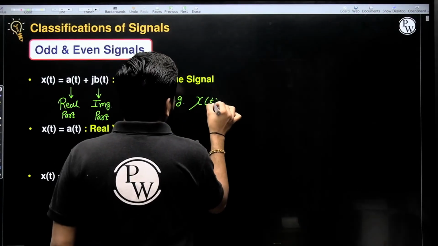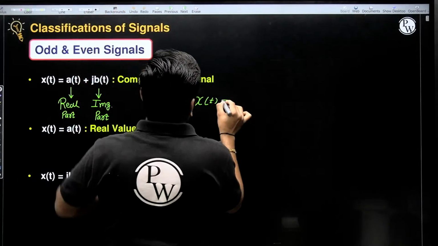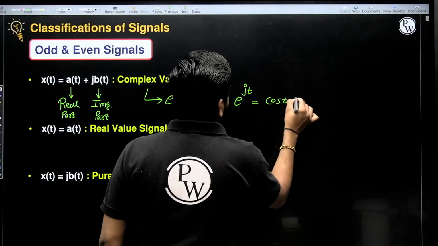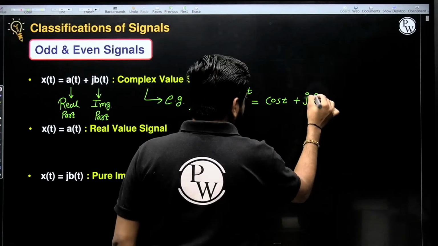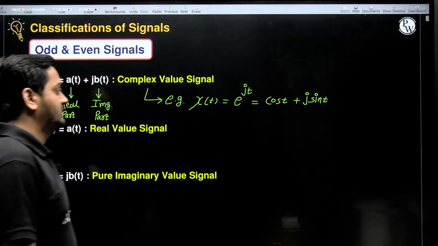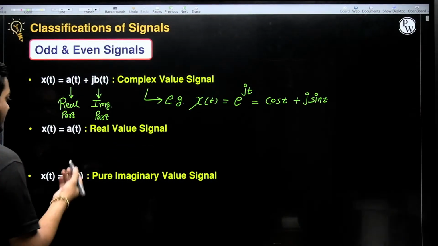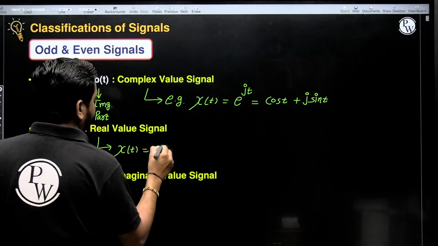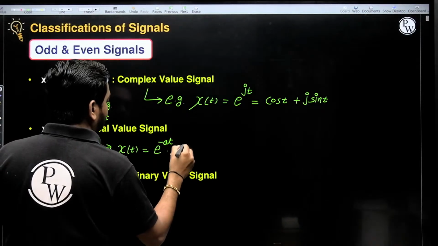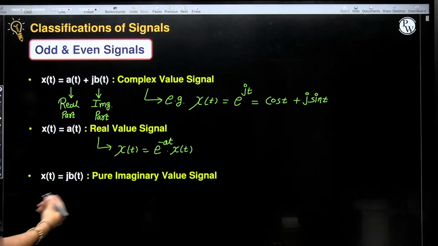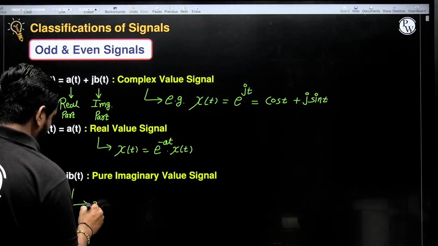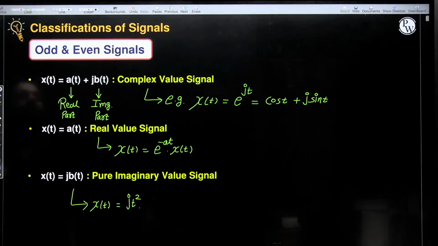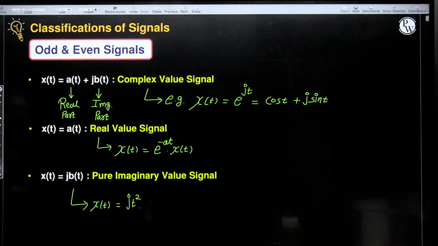Example, x of t is equal to, suppose, the complex sinusoidal signal e power jt, which is nothing but cos t plus j sin t. So this is known as the complex valued signal. An example of a real valued signal is x of t equal to simply an exponentially increasing or decreasing function. And a pure imaginary valued signal, x of t is equal to, suppose, j t square. So this is a pure imaginary valued signal.